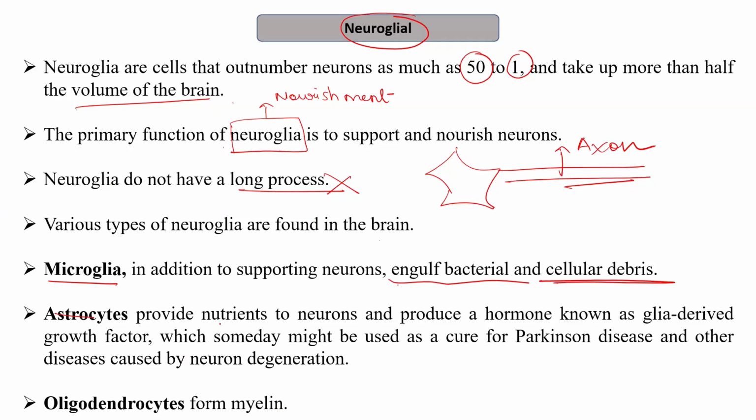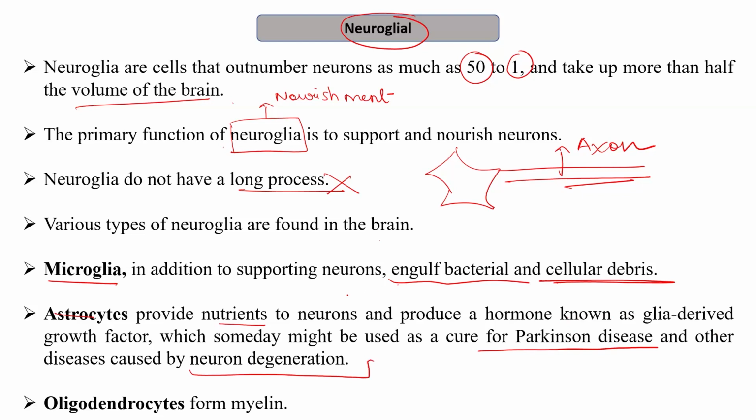Then we have astrocytes that provide nutrients to the neuron, and they produce a hormone known as GDGF, which is the glial-derived growth factor. Research is being carried out on this nowadays to treat Parkinson's and other diseases which are caused by neuron degeneration.